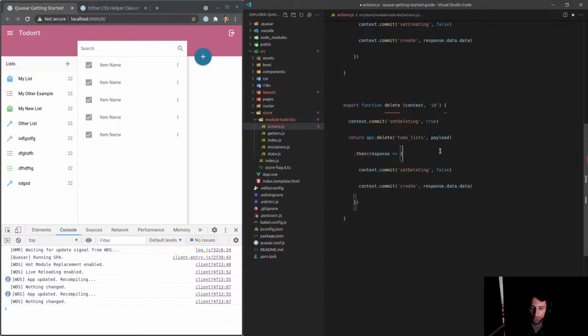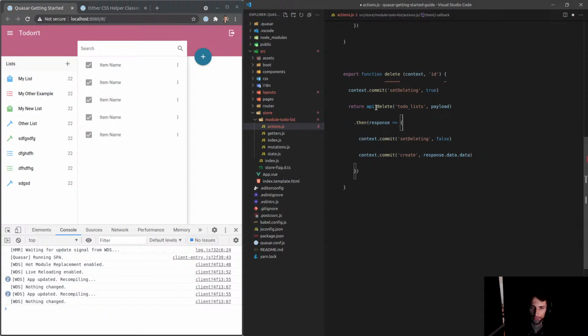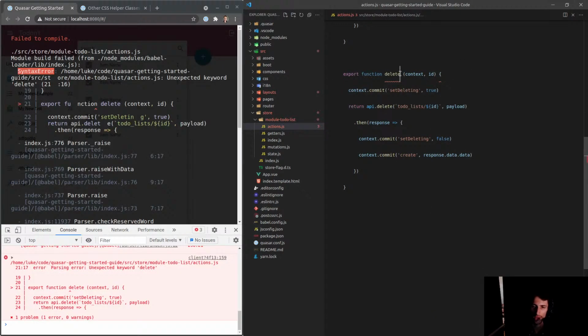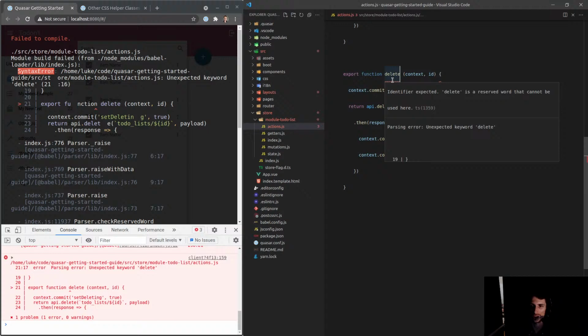Set deleting equal to true. The API is then going to delete it by going to to-do list slash, let's make that a template string, slash ID. That shouldn't be ID. That should actually be something that we're pulling through. It looks like it doesn't work. I think the word delete is already reserved.